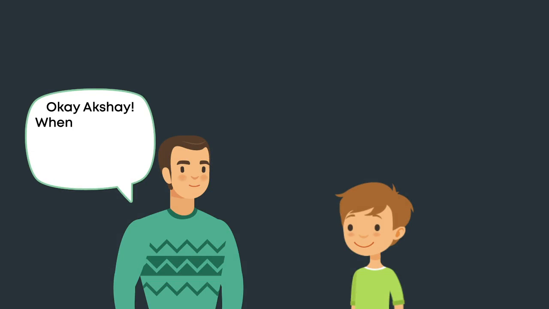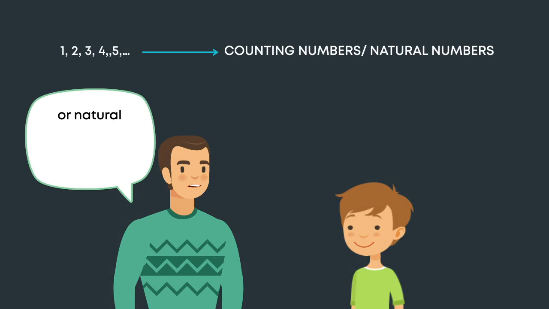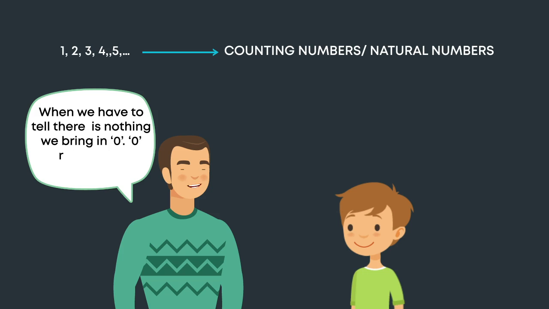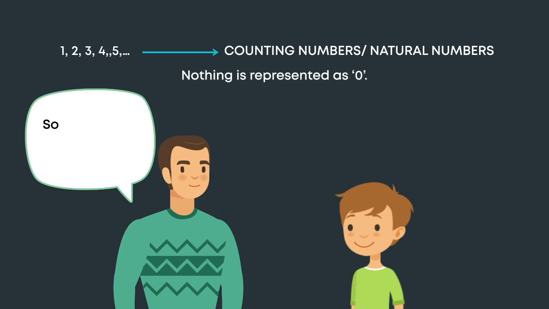Okay, Akshay. When there were birds on the tree, you used counting numbers or natural numbers to count the number of birds. When we have to tell there is nothing, we bring in 0. 0 represents nothing. So, you can tell there are 0 birds on the tree.